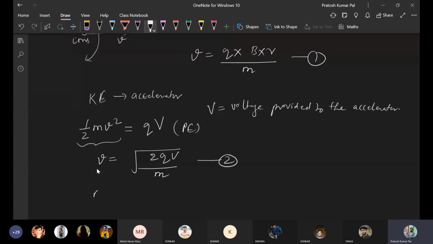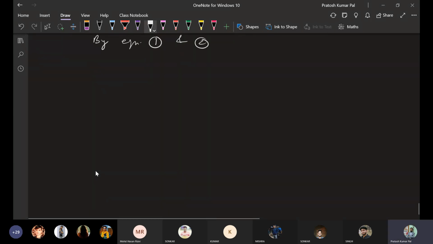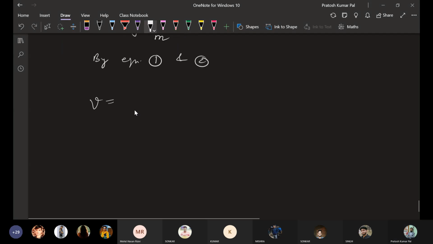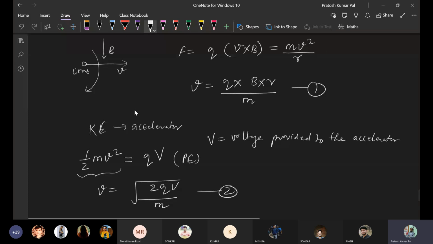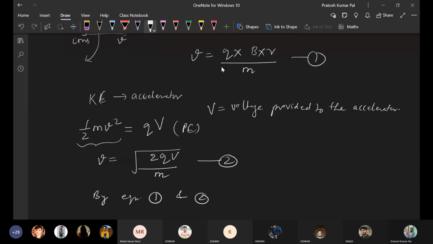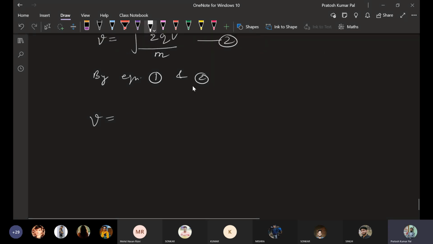So by using the first and second equations, we can find out the v value, as we have seen in the previous one. In each case we have the v value.